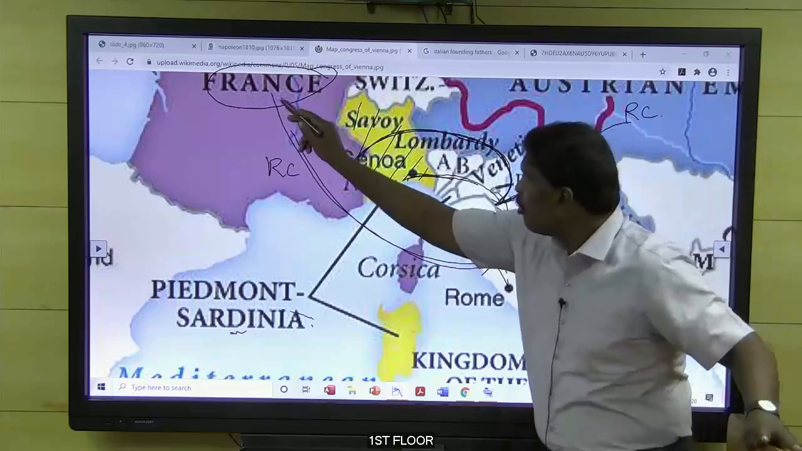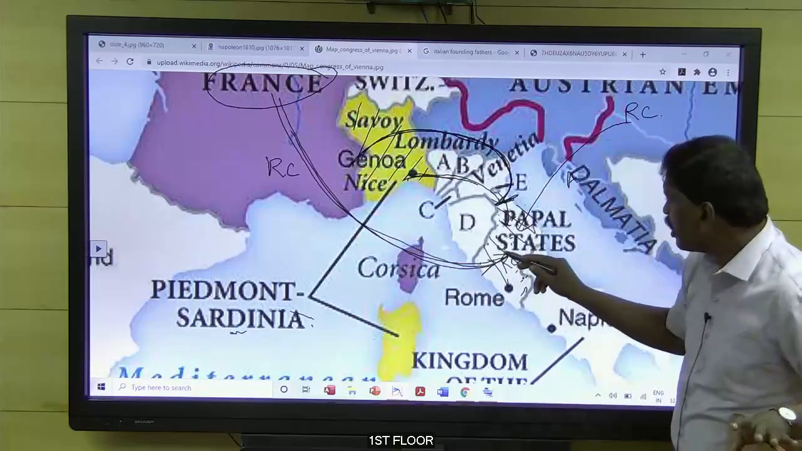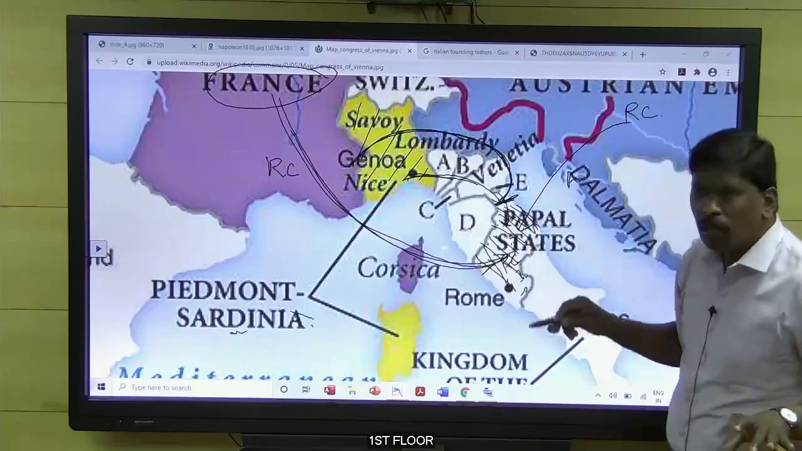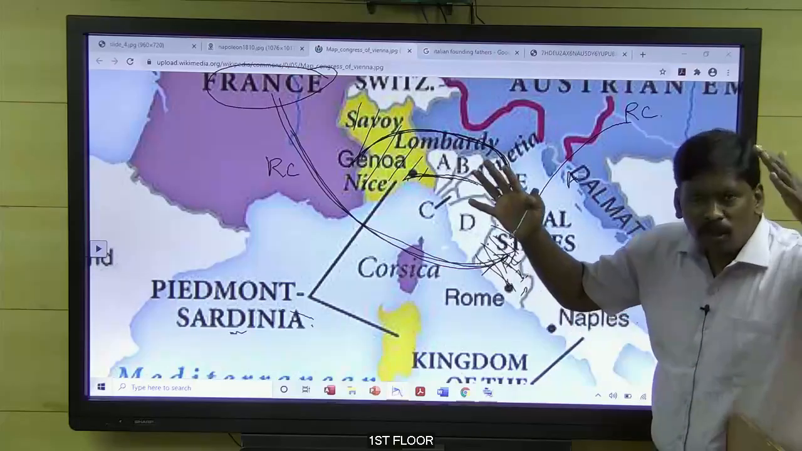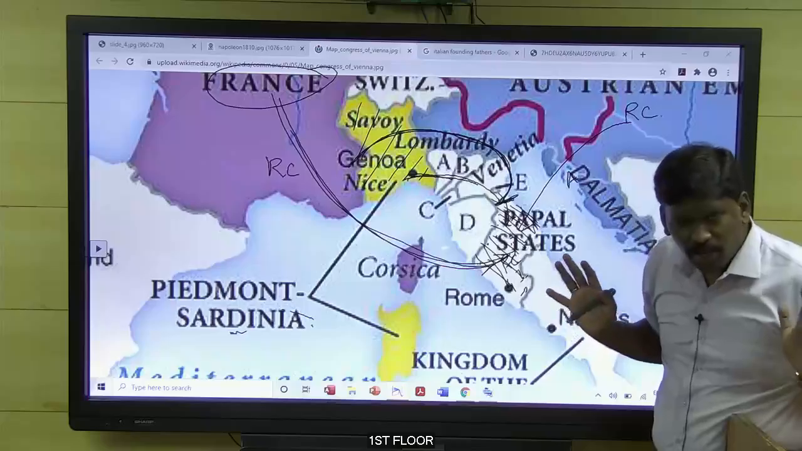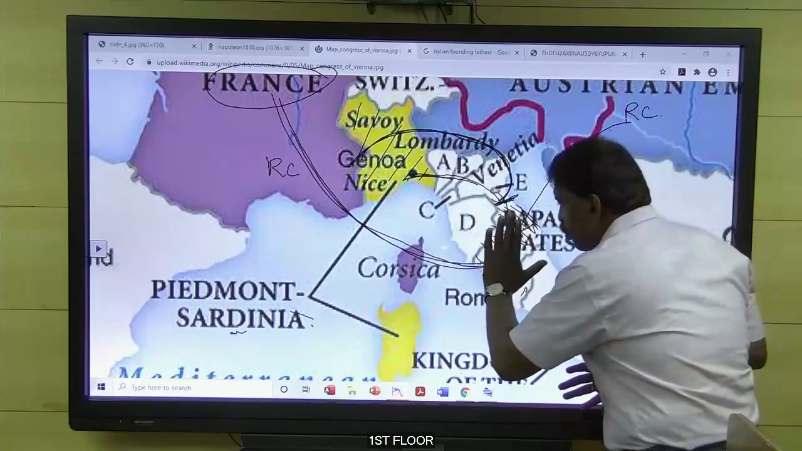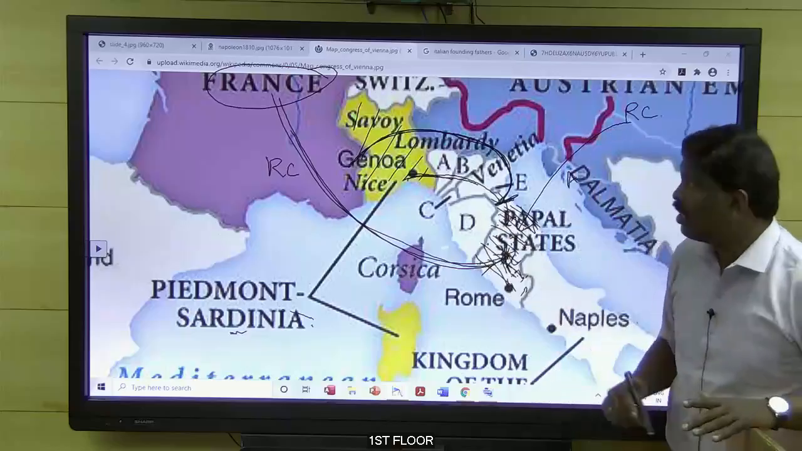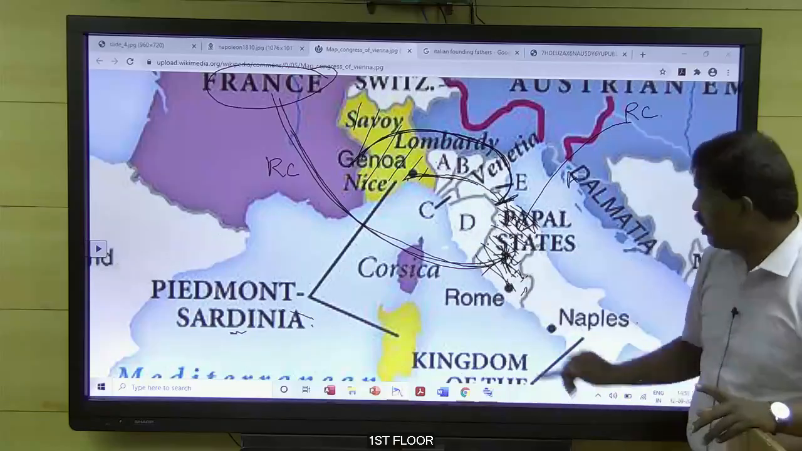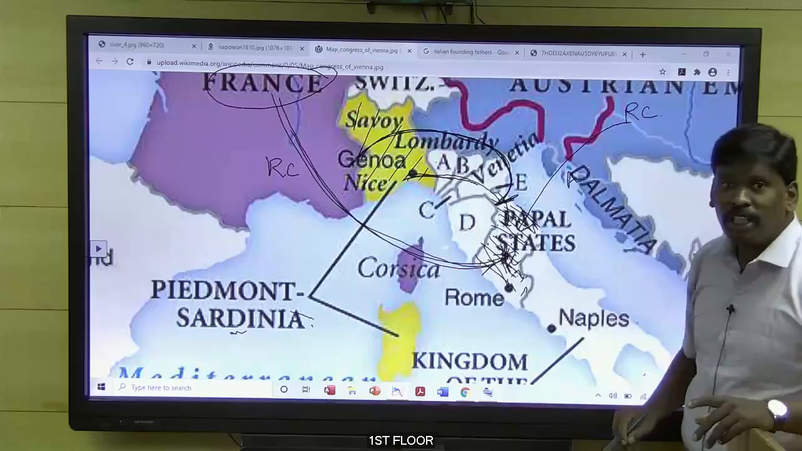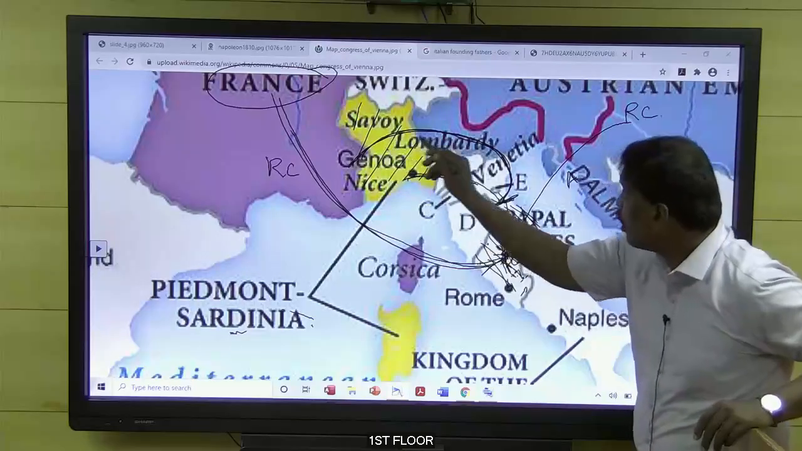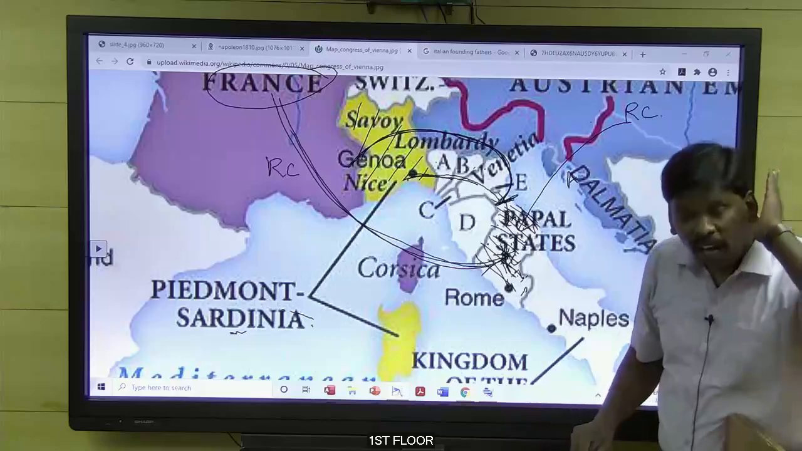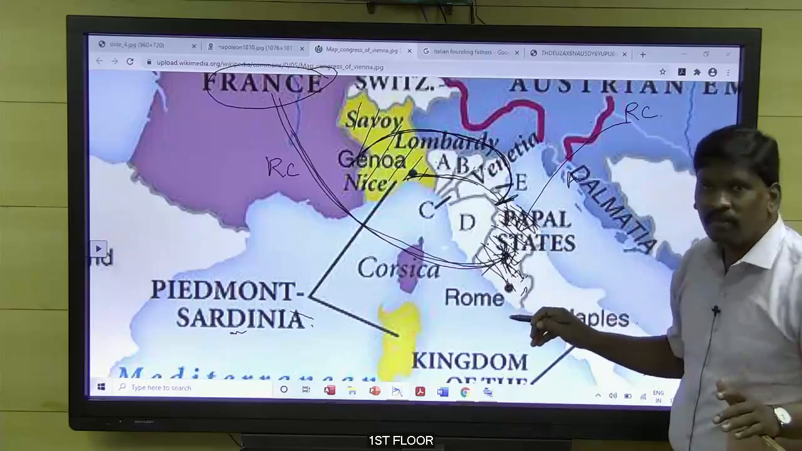Understand? A part of the French army is present here in the papal state to protect the Pope's land. Kever told him that the French army is also present here. With the help of the French army only, we defeated the Austrians in the war. So don't attack the papal state.